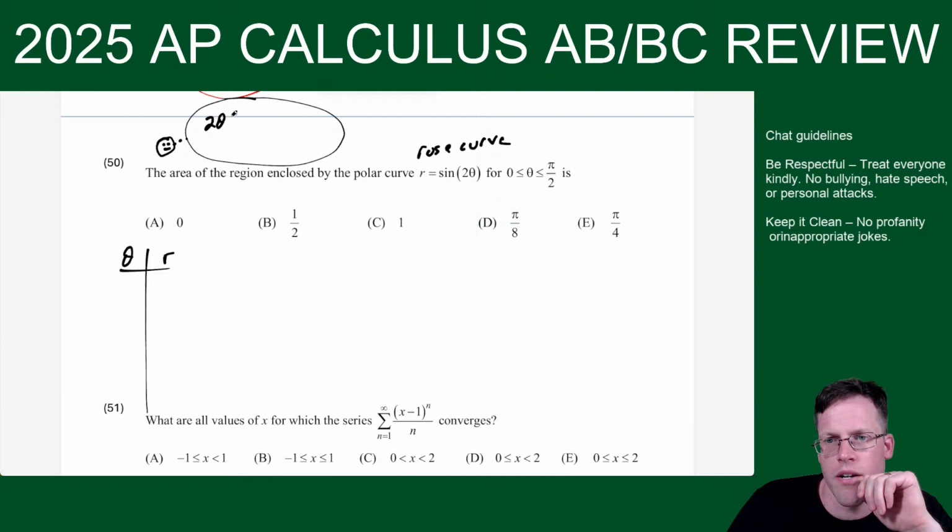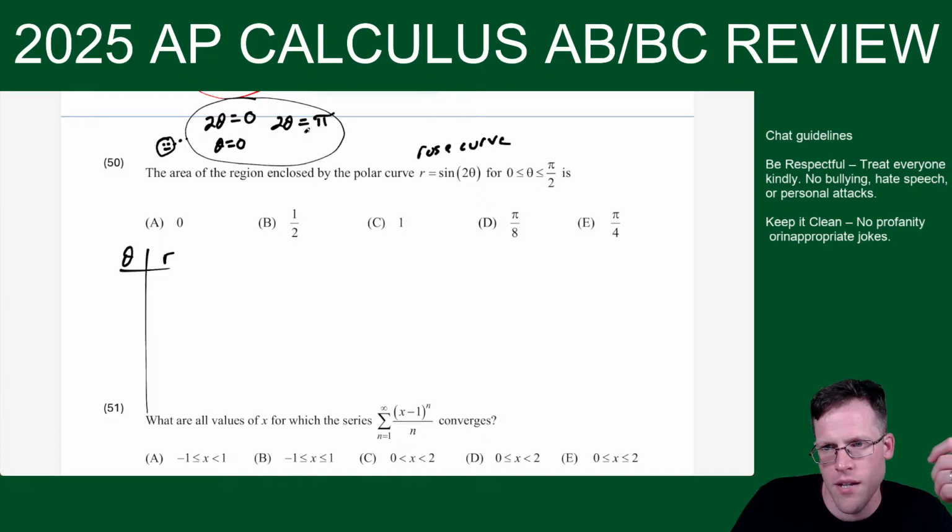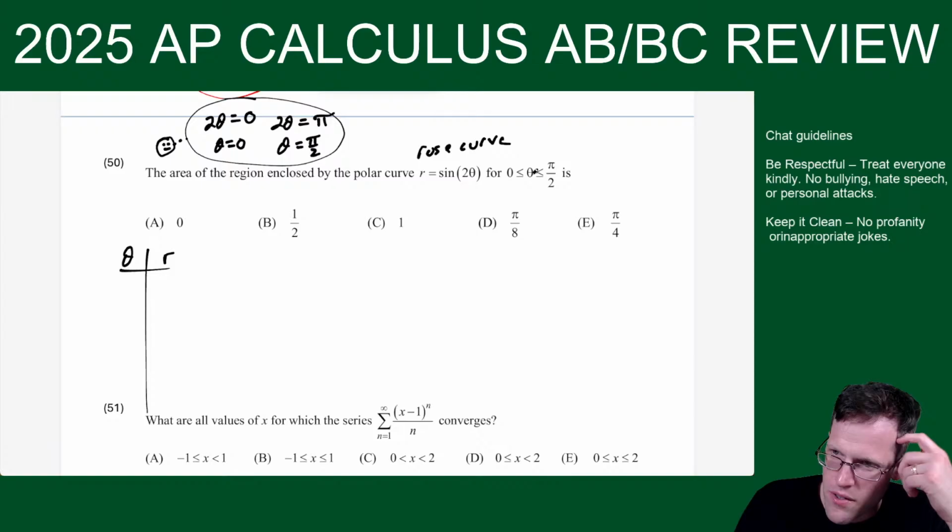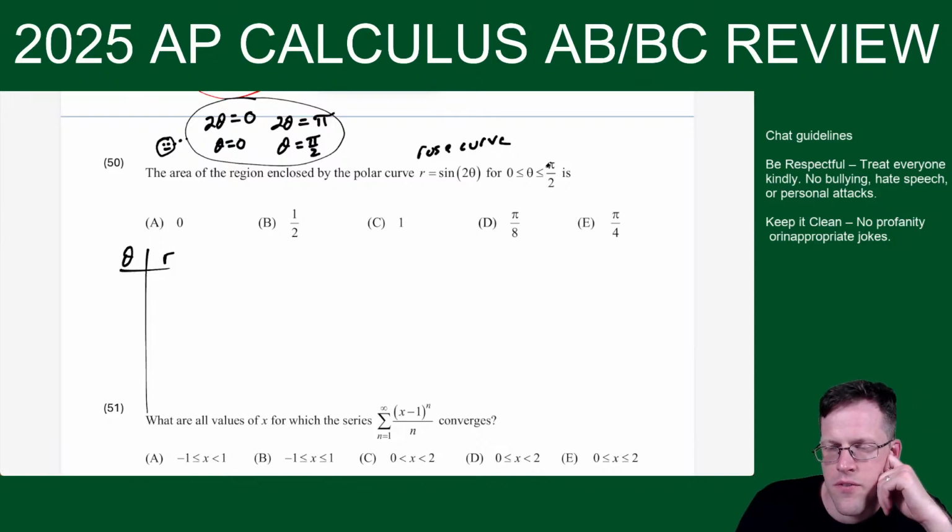So I think, all right, sine, it's good to know when is sine equal to 0? Sine of 0 equals 0. So I could say 2 theta equals 0, which gives me theta equals 0. But I could also say 2 theta equals pi is the next time, so then theta would equal pi over 2. That's why they're doing that here, because that's going to give us a full petal. Okay, so 0 and then pi over 2 are going to give us the 2 roots like this.